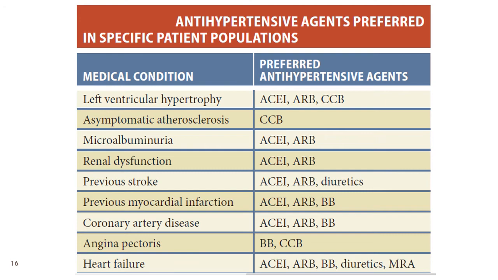In patients with heart failure, cardiac remodeling is prevented by drugs like ACE inhibitors, ARBs, and beta blockers. Along with these drugs, the mineralocorticoid receptor antagonists also prevent cardiac remodeling. The diuretics are also useful as they decrease the excess plasma volume.